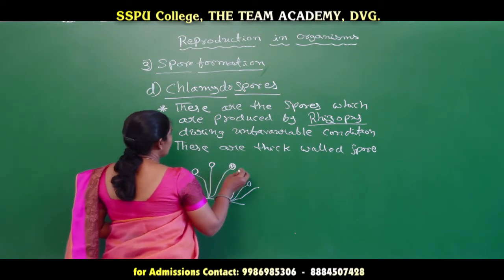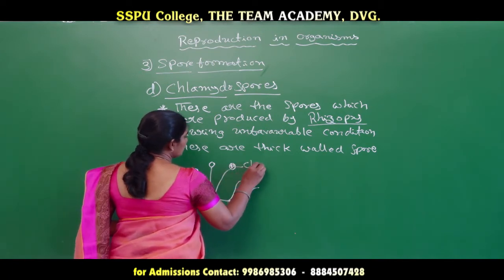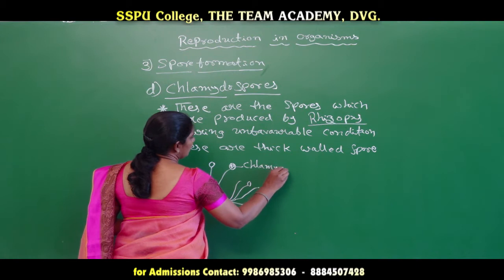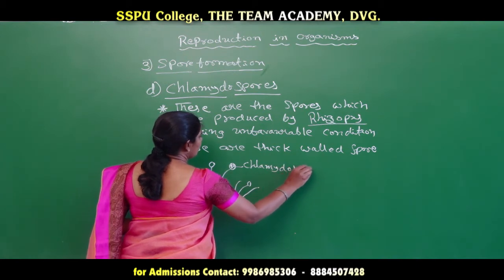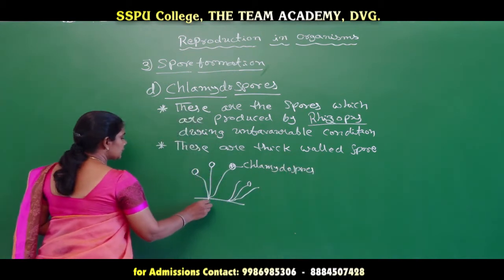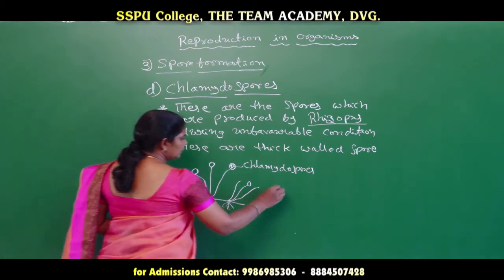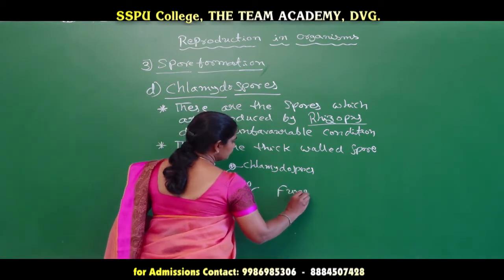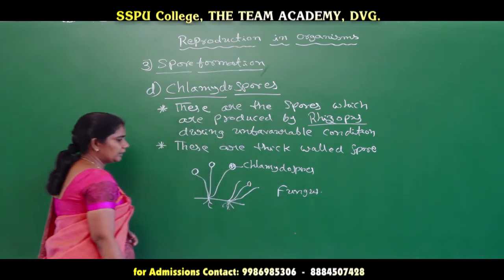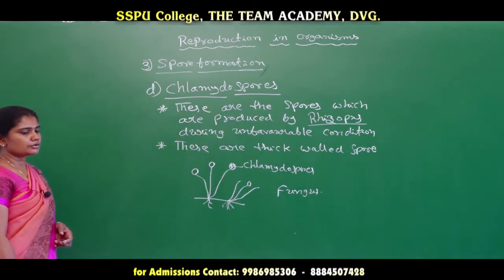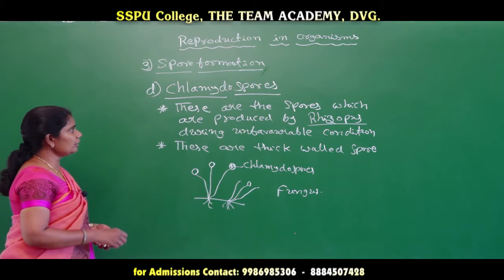These spores are called chlamydospores. This Rhizopus belongs to the category fungus. So this much is there about the chlamydospores.